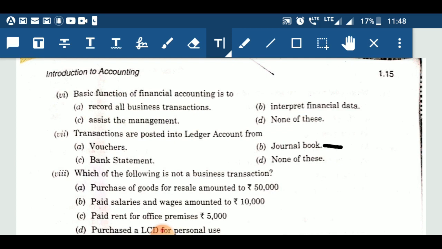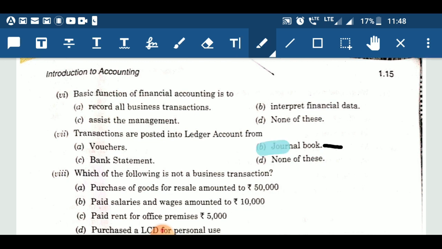Second option is journal. Third option is bank statement. Next option is none of this. Again, if you remember the definition of accounting, in which classification comes after recording, and recording means recording events in form of journal, and classification means transferring those journal towards ledger. Hence, journal provides base for ledger. Therefore, transactions are posted in ledger account from journal. Therefore, option B is correct.